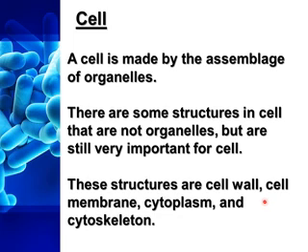So these four, cell wall, cell membrane, cytoplasm and cytoskeleton, make the structure of the cell, and the remaining organelles are present inside the cell and they perform different functions. So these four are the structural organization of the cell. They make the structure of the cell.